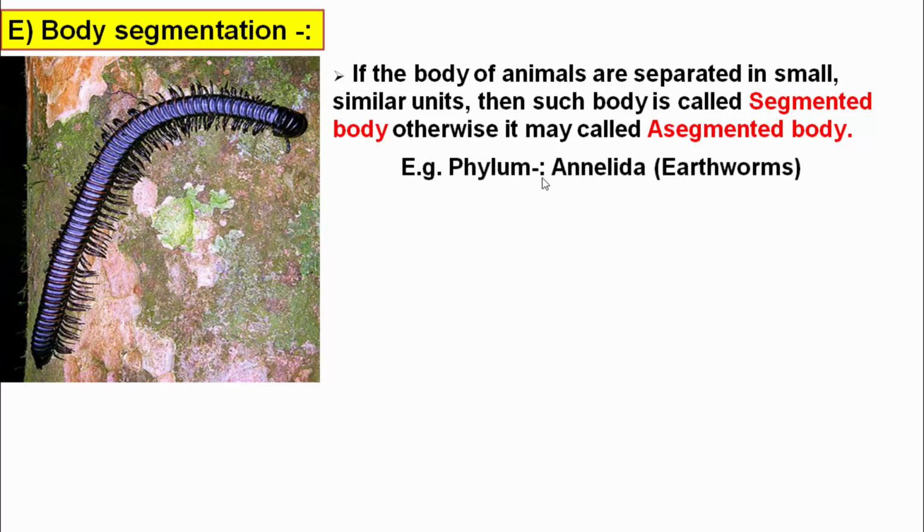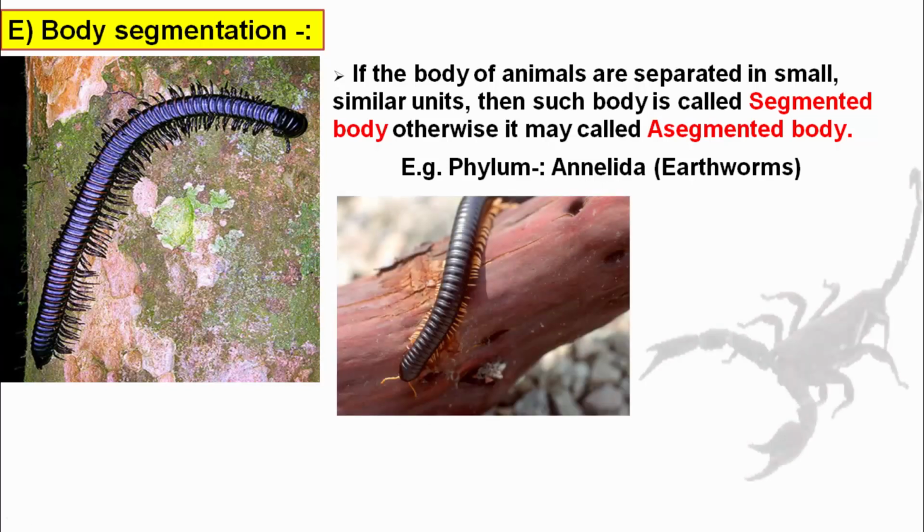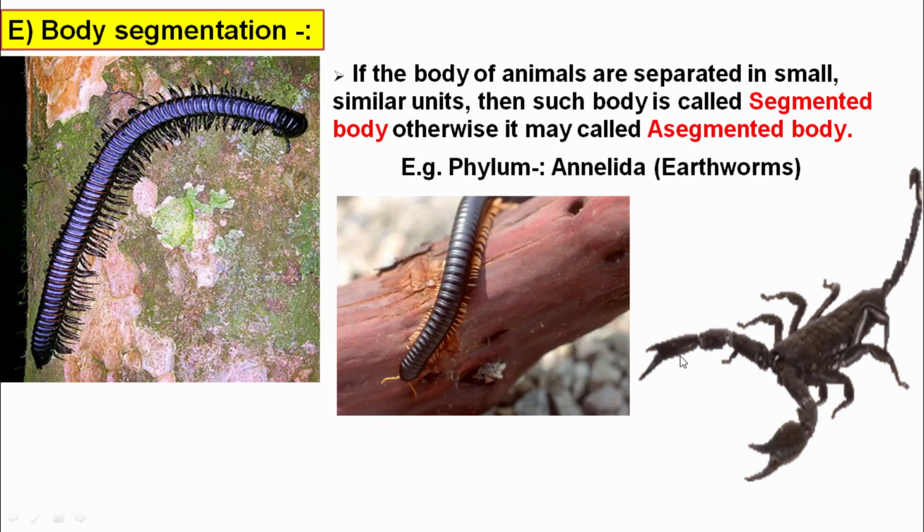For example, phylum Annelida. Earthworm belongs to the Annelida. Here we can see that the body is made of small, somewhat similar units. Such a body is called a segmented body.